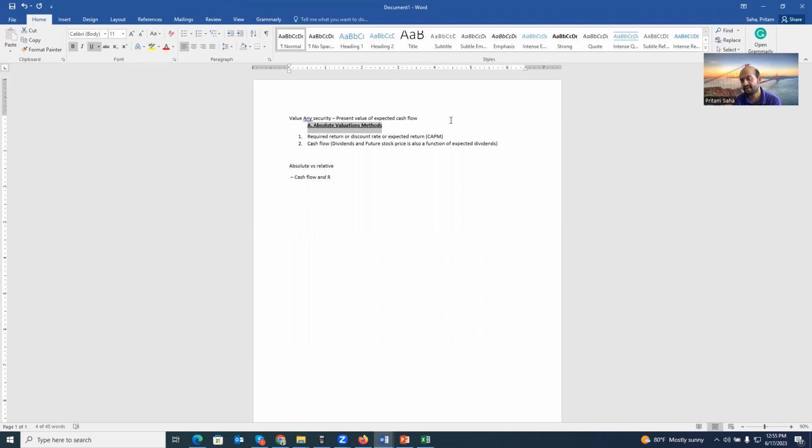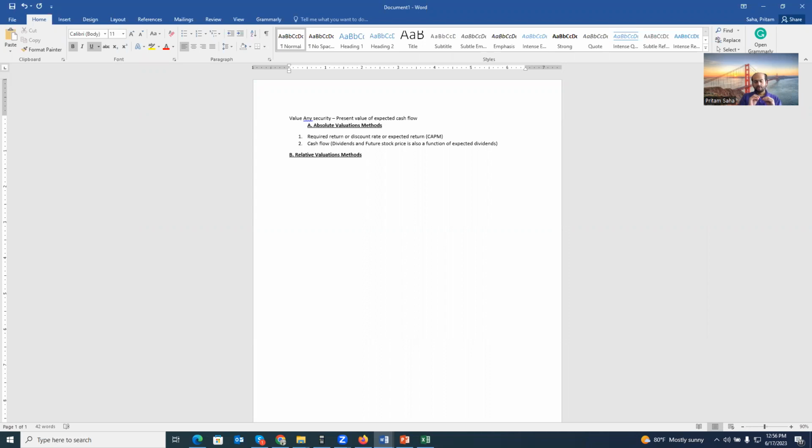Absolute valuation method. This method is known as absolute valuation methods. On the other hand, there is another valuation method that is known as relative valuation method. So when you say absolute valuation method, we are actually referring to the company's cash flow generating power and then discounting those cash flows today and finding the present value of those cash flows. This is the value of the company.